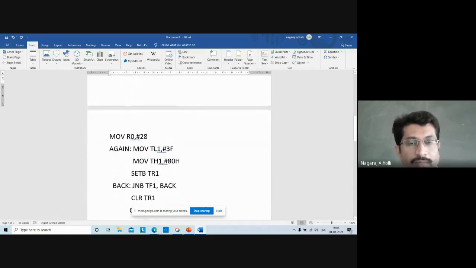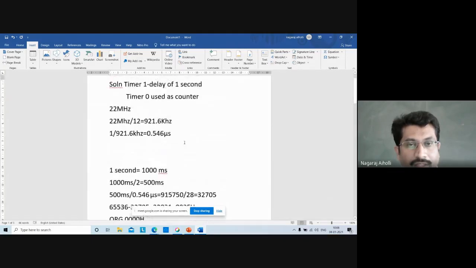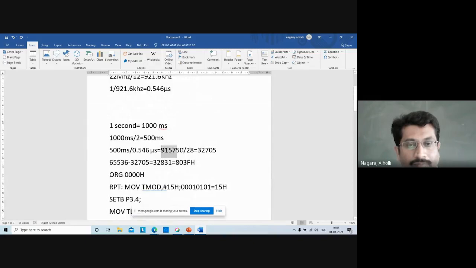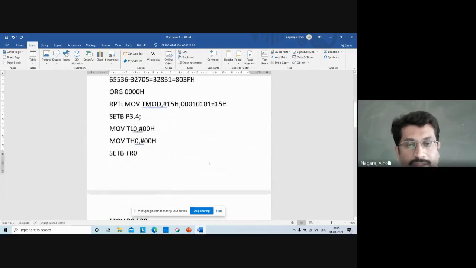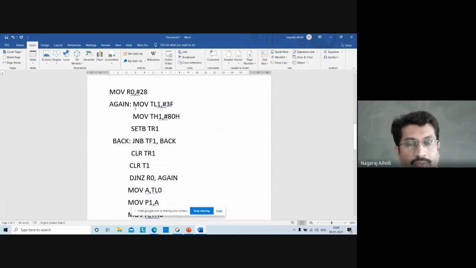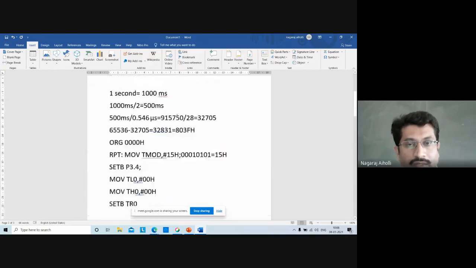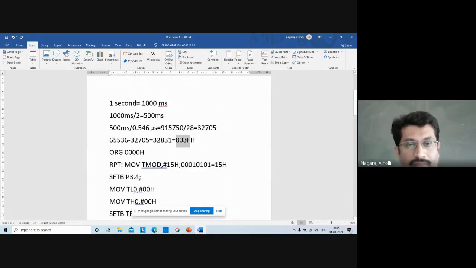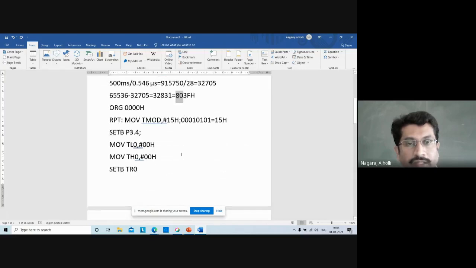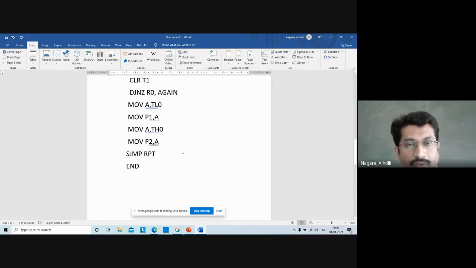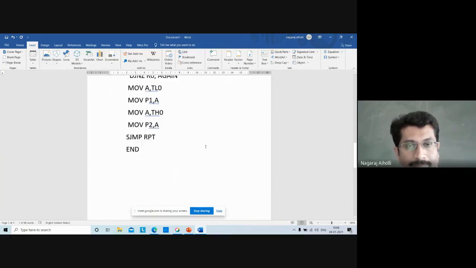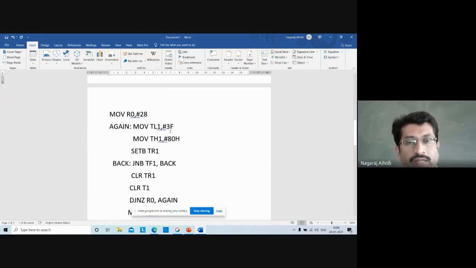Next, move R0, #28 because we are dividing the count here, whatever we are getting by 28. So we have to use it as a count 28. Move TL1, #3F. The count starting value is 803F. That is lower byte is 3F and higher byte is 80. Higher byte is 80. Correct? So that starting value to load. Move TL1, #3F. Move TH1, #80H.